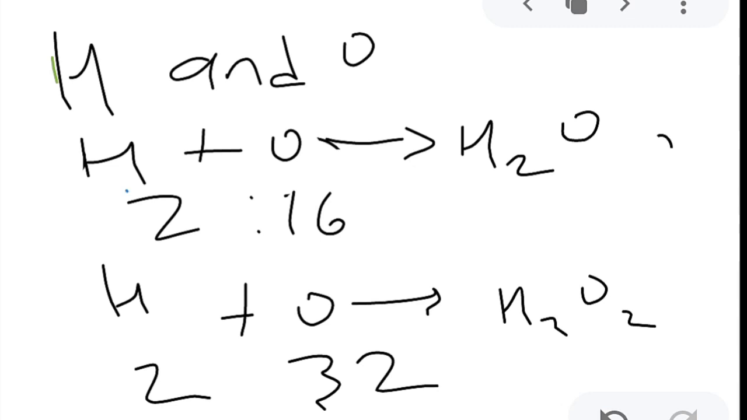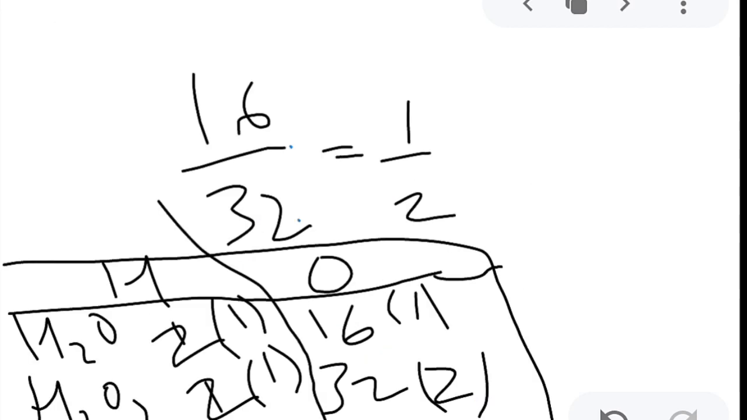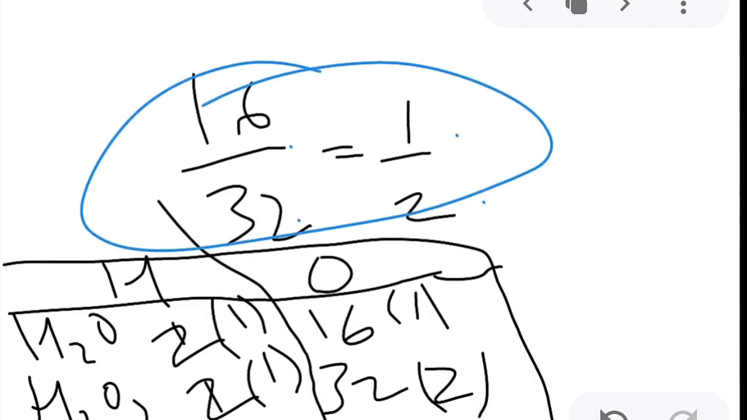Now see over here, hydrogen has mass 2 in H2O, so we are writing mass 2. Normally it is 1, but we are writing 2 over here. Here oxygen is 16, here oxygen is 32. So taking the ratio 16 upon 32 will give you half. Again, if I take hydrogen, 2 by 2, that is 1 upon 1. If I take oxygen, the ratio is half.